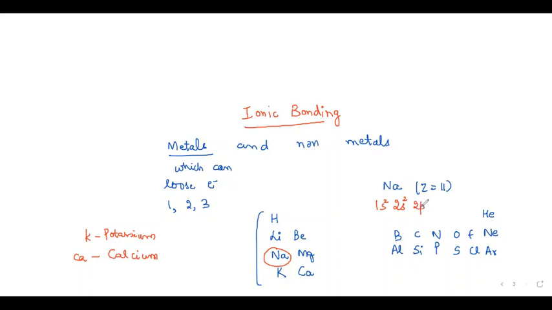2p6. 3s1. Very good. 3s1, 11 electrons. Fine. So there is a word called valence shell. Valence shell is that you can say outermost shell is known as valence shell.